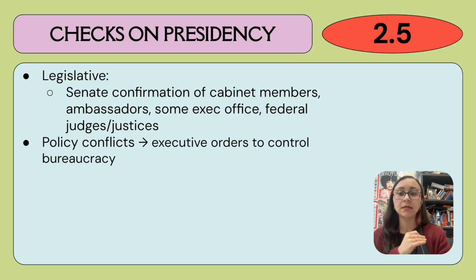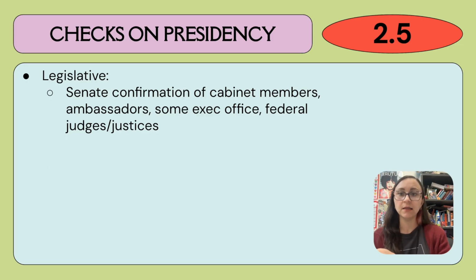The president's longest lasting influence often lies in those life tenure justices in the Supreme Court. And so a lot of times that can create some tension. In 1991, the Supreme Court had Clarence Thomas appointed, and this was like a firestorm of controversy. Oh my gosh, the people were so upset about Clarence Thomas over his ideology and some scandals he had had. And then again in 2020, Amy Coney Barrett was appointed, and that was really, really close to an election, and kind of shows how the Senate can use this power to check the president's power and use it as a political tool.